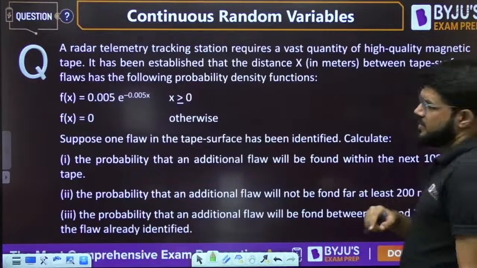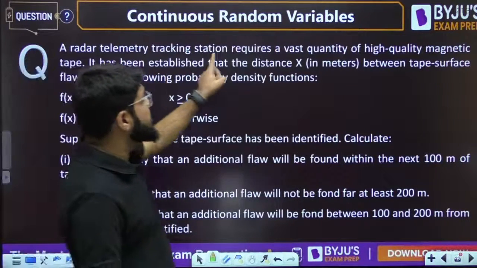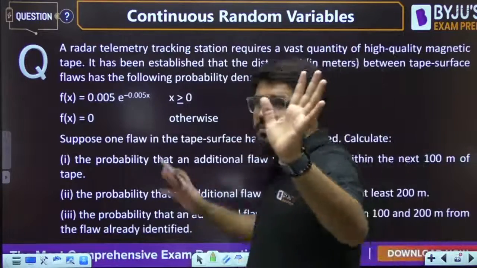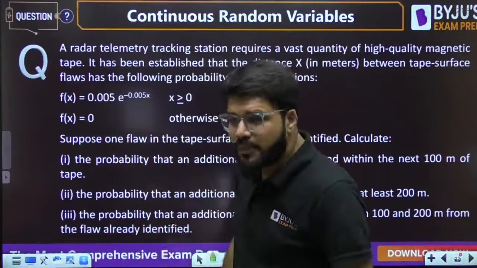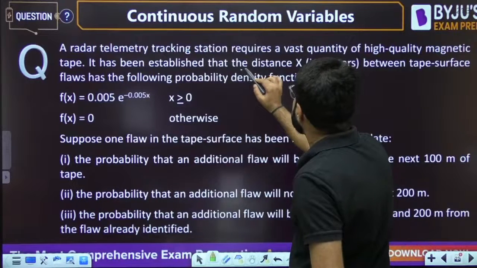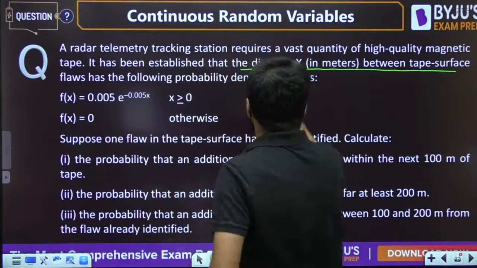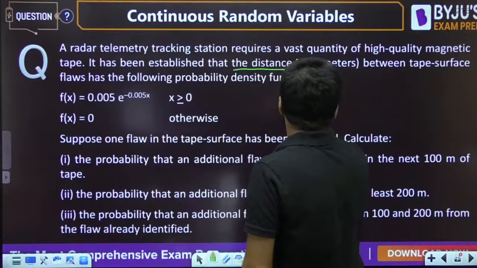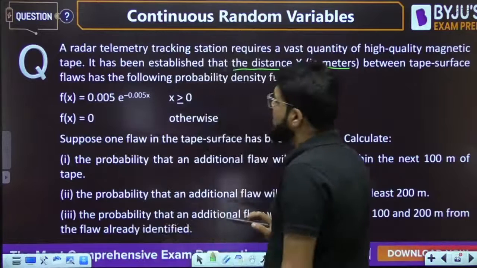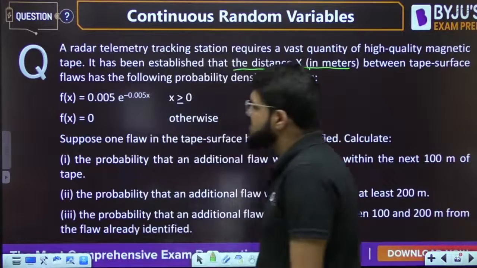Okay. Let's take this question first. A radar telemetry tracking station requires a vast quantity of high quality magnetic tape. Don't worry, it looks like difficult language, but when the question finally comes to mathematics, it is going to be easy. It has been established that the distance x between the tape surface flaws has the following probability density function: 0.005 e power minus 0.005x for x greater than 0, otherwise it is 0.